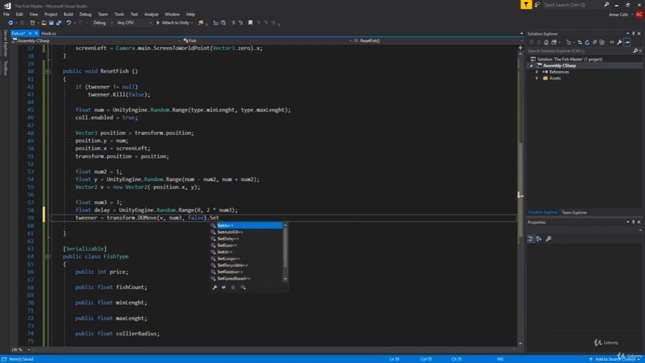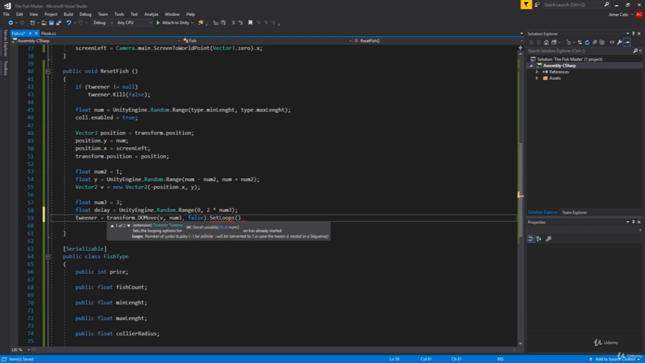Then we'll have SetLoops. We'll set loops, and int loops will be -1.